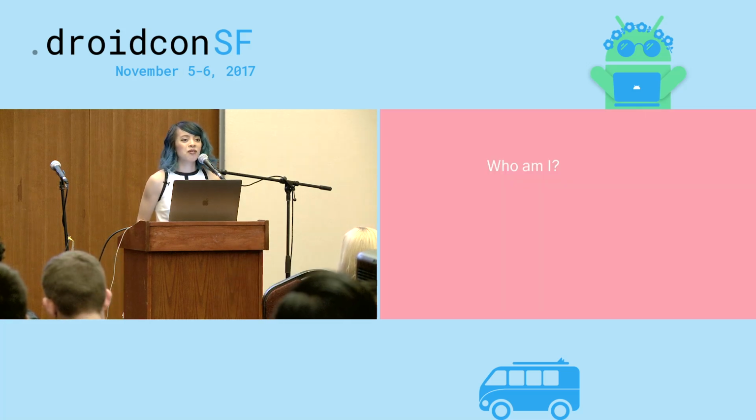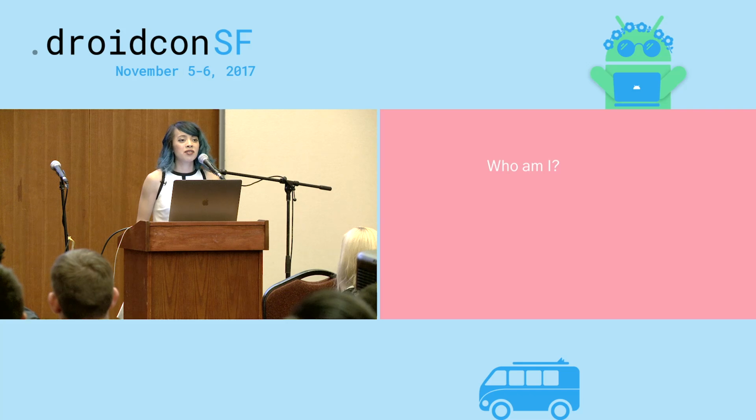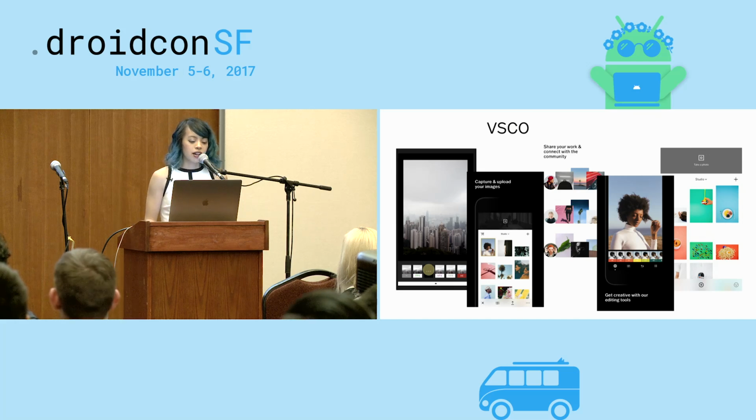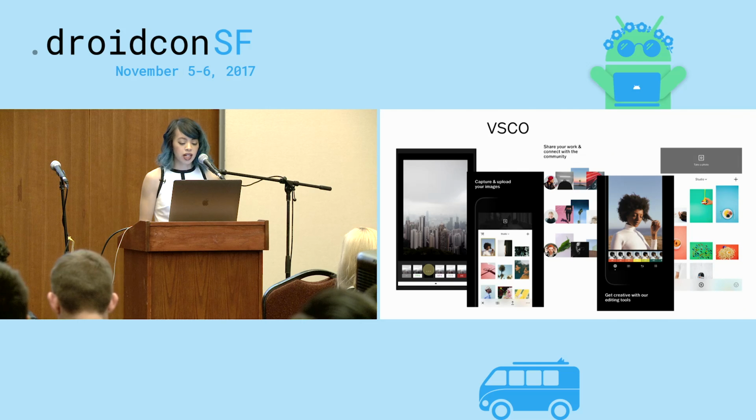All right, let's start off with who I am. I've been an Android developer for about 5 years, and for the 4 most recent years of that, I've been working on an Android app at VSCO that's used by millions of people every day. I'm going to talk about VSCO a little bit because it's part of our story today. VSCO is an art and technology company that empowers creative expression around the world. Most people know us for our photography app that lets you take photos, edit them, and upload them to our community of artists, photographers, and other creative people.